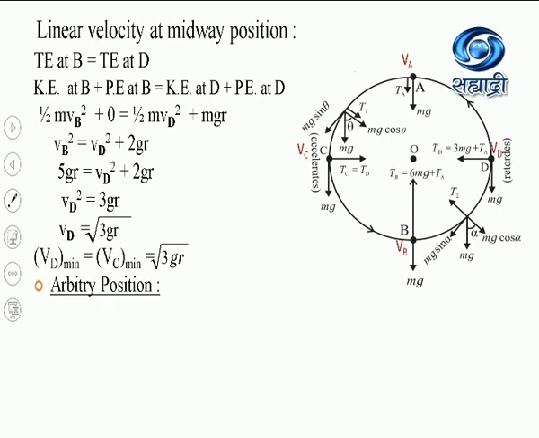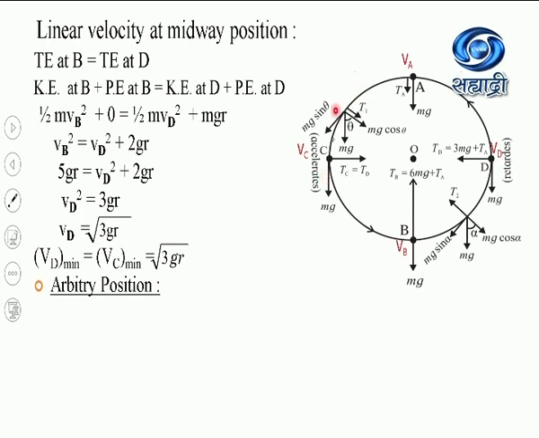After that, we will see arbitrary position. So, arbitrary position means what? The position other than this A, B, C, D, that is uppermost and midway position. Now, we know that only at uppermost and lowermost position, both the tension and this weight mg are acting along the string toward the center. Again, at the midway position, both the tension and mg are perpendicular to each other.